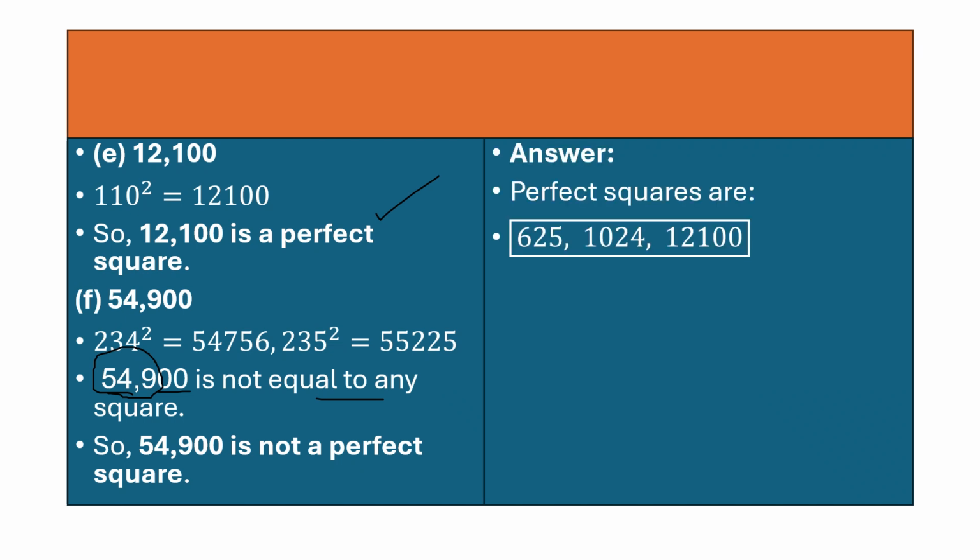So perfect squares are, if you have seen all the previous questions and slides, so you will understand that 625, 1024, 12,100, they are the perfect squares.